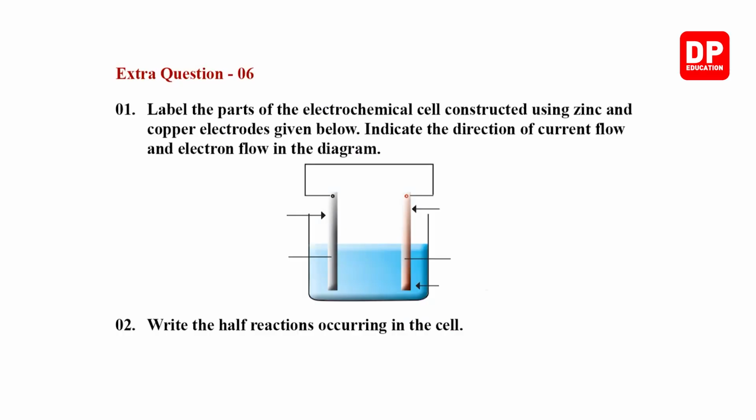Extra question 6. Label the parts of the electrochemical cell constructed using zinc and copper electrodes. So here it is zinc and copper electrodes given below. Indicate the direction of current flow and electron flow in the diagram.